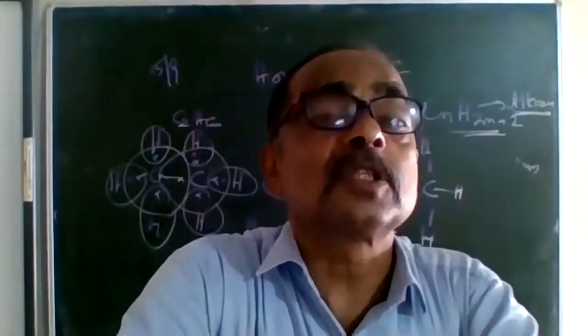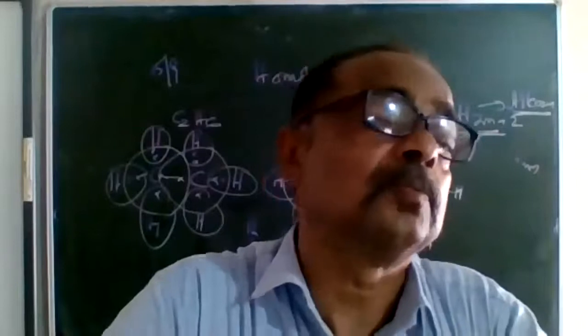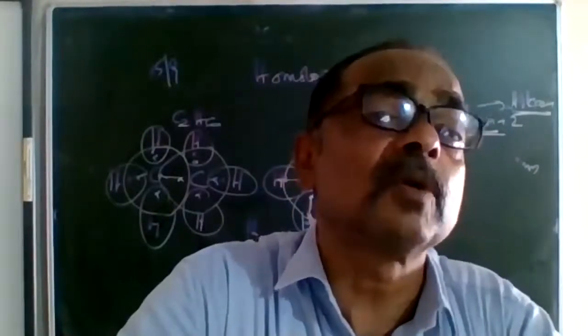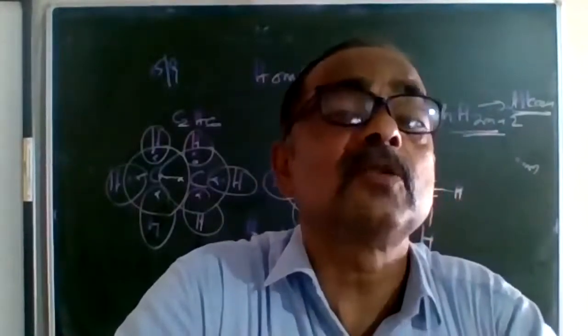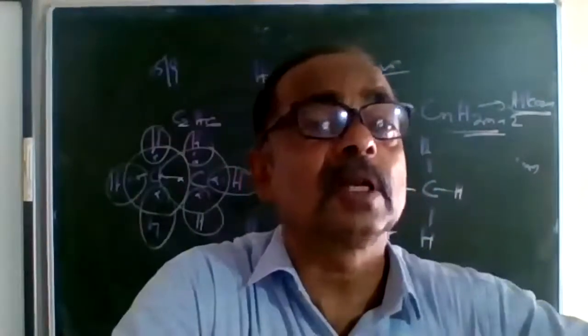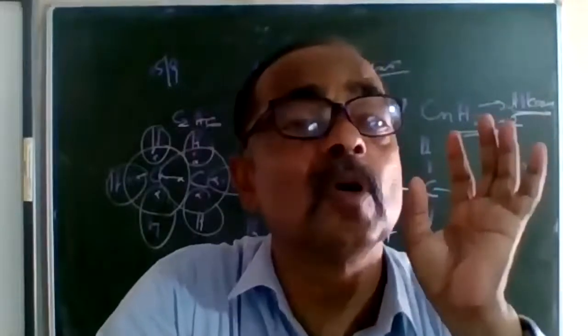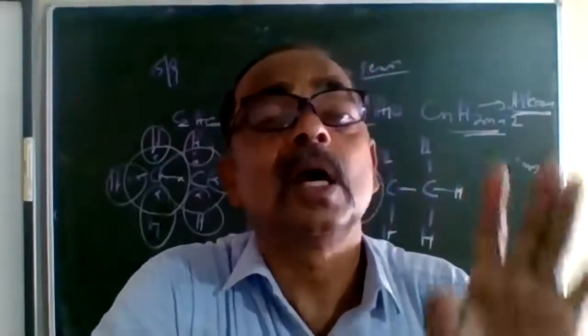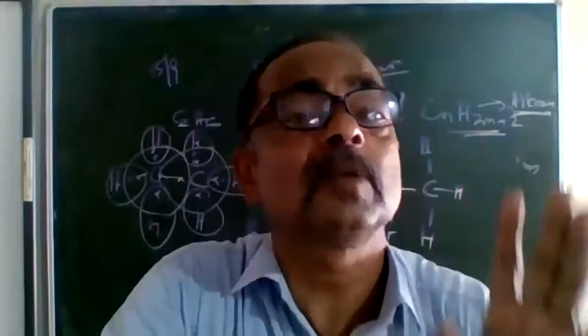Like the first member in the alkane series is CH4, the second member is C2H6. CH4, C2H6 or C3H8, all these will have similar methods of preparation. I'll tell you that later. So members of the homologous series are known as homologues, and they have similar methods of preparation and properties.